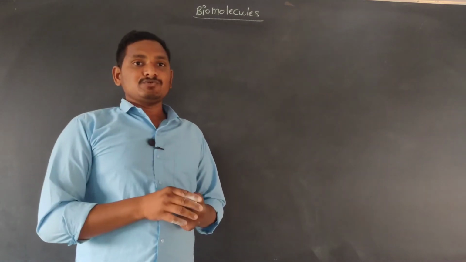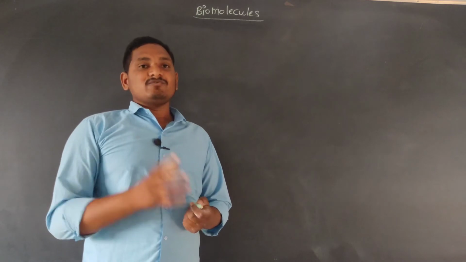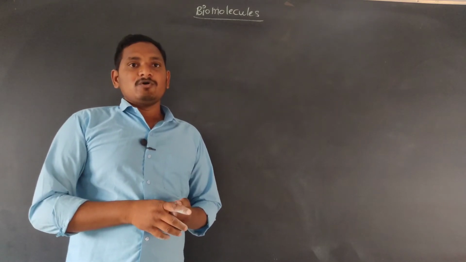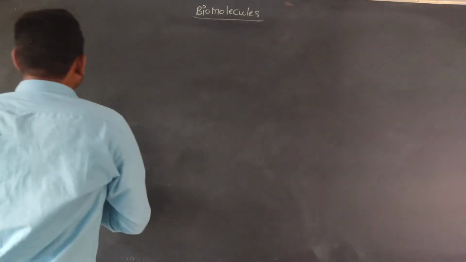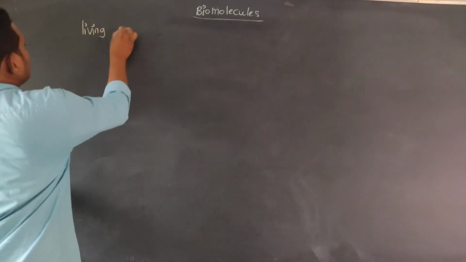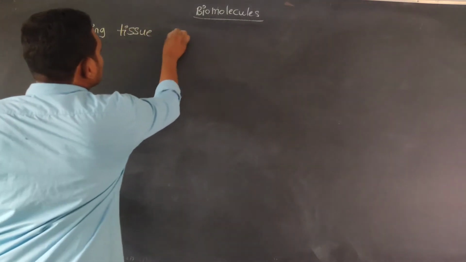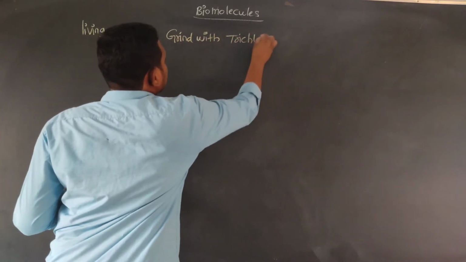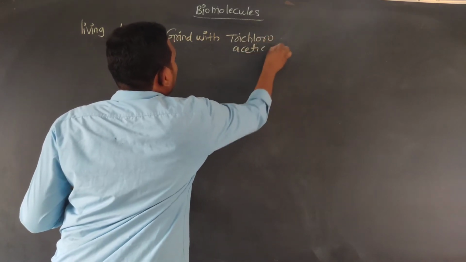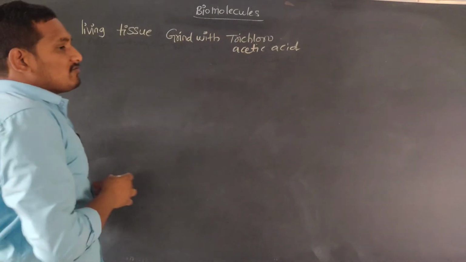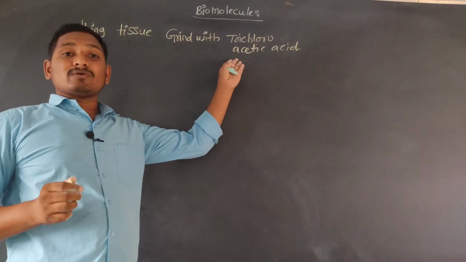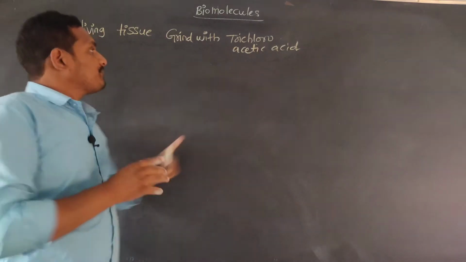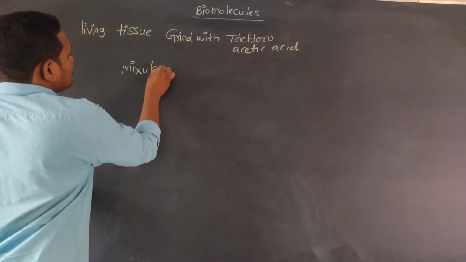First of all, we have to take living tissue and grind it with trichloroacetic acid, and we get a mixture of the living tissue and trichloroacetic acid.